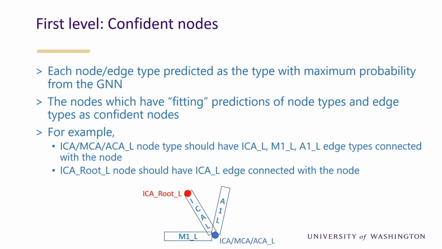For example, the blue node is predicted as ICA, MCA, ICA left, with three of its branches predicted as ICA left, A1 left, and M1 left, which fits the anatomical definitions of this node. So the blue node is considered confident. Similarly, for the red node, the node is predicted as ICA root left.